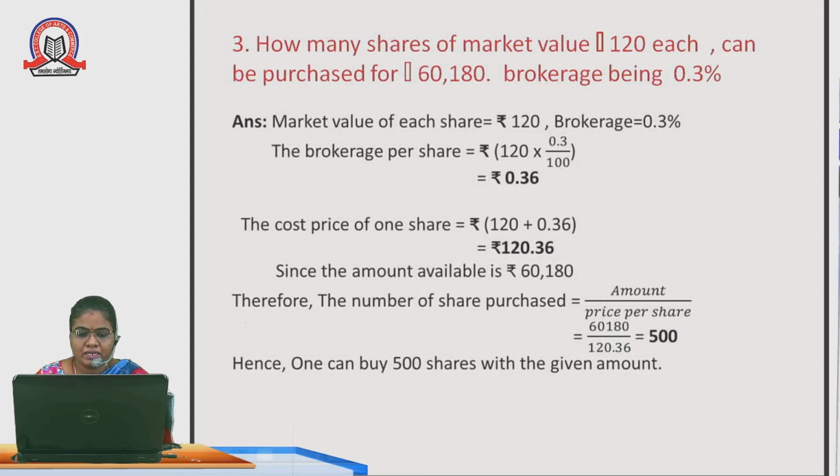The amount we have is 60,180. Dividing this, we get 500 as the answer. So the number of shares we can get for the amount 60,180 after paying the brokerage 0.3 percentage is 500 shares.